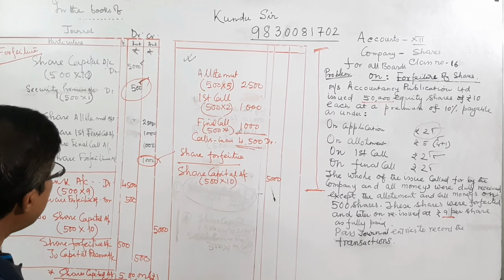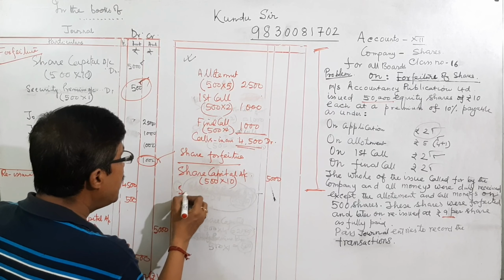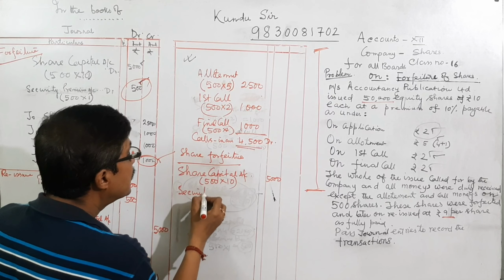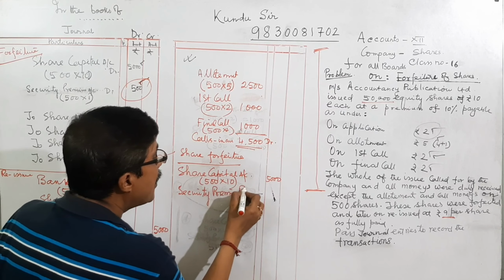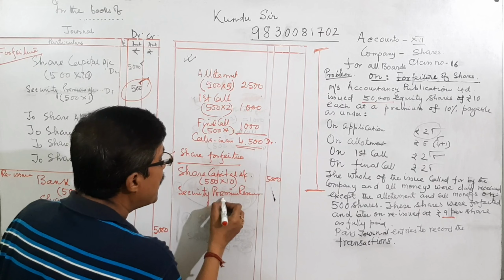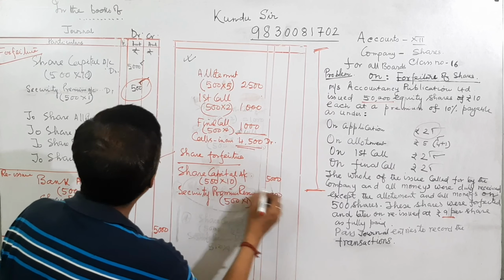So it is the credit entry, we should reverse. Then security premium reserve equal to 500 into 1, it equal to 500.